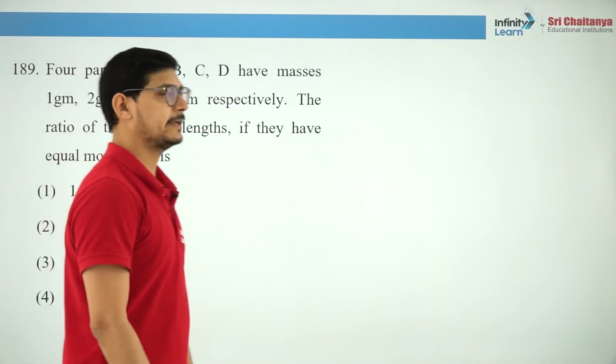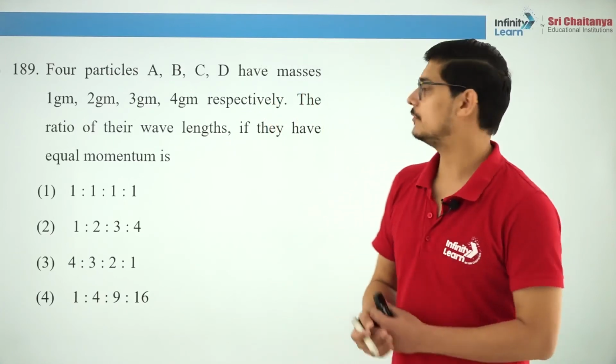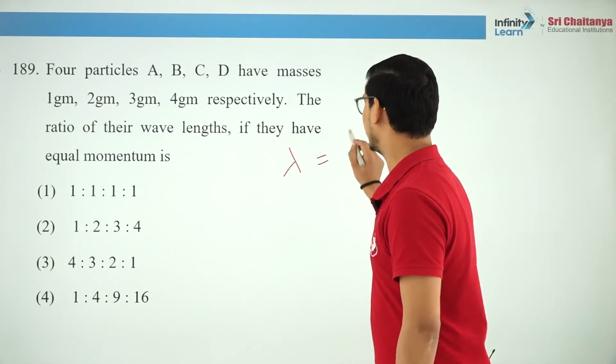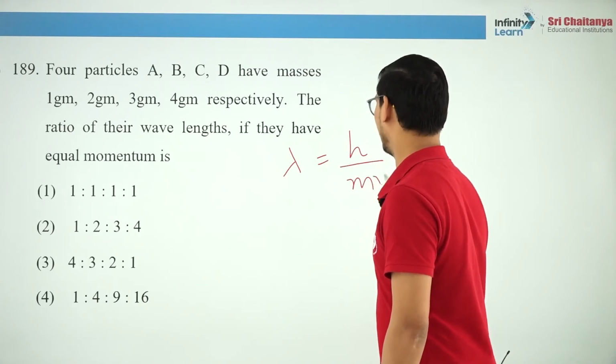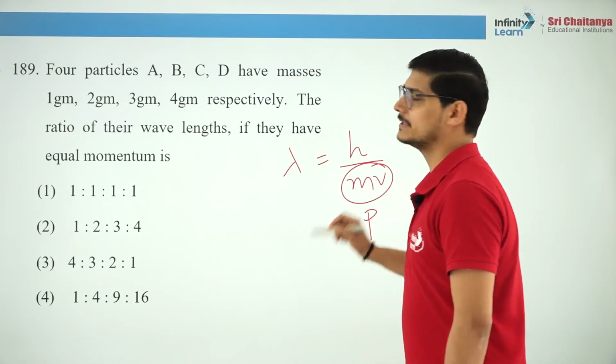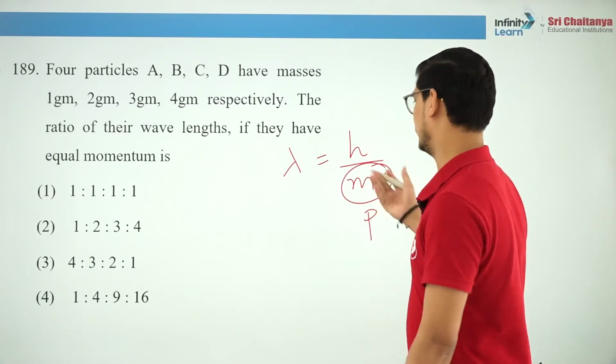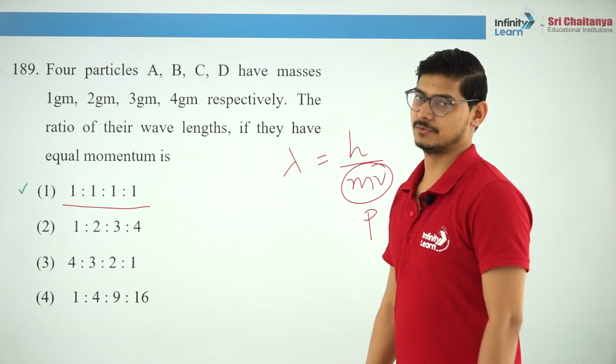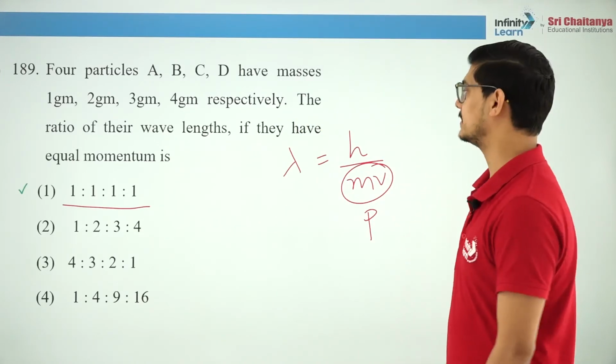4 particles A, B, C and D have masses 1, 2, 3, 4 gram. The ratio of the wavelengths. See, obviously the de Broglie relation is lambda is equal to h by mv, that is, momentum. So if momentum is the same for 2 or more particles, obviously their wavelengths will also be the same. So the answer is 1 is to 1 is to 1 is to 1, because the momentum is the same.